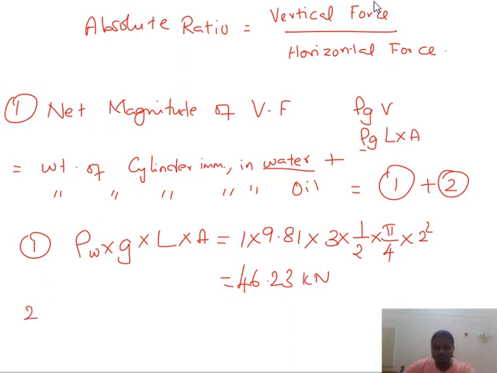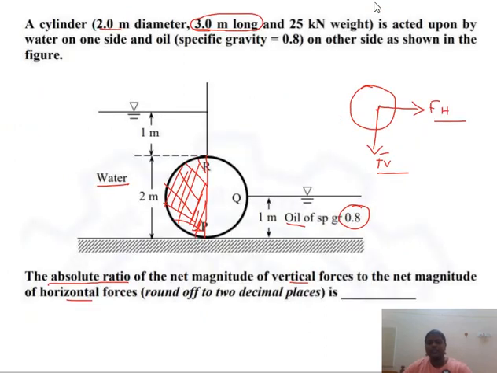The second thing is the weight of the cylinder immersed in oil. How can we rewrite this formula? It is the density of oil into g. The g is not going to change, and the length of the cylinder is also not going to change, right? Then comes the area which is immersed in oil. So look at the problem.